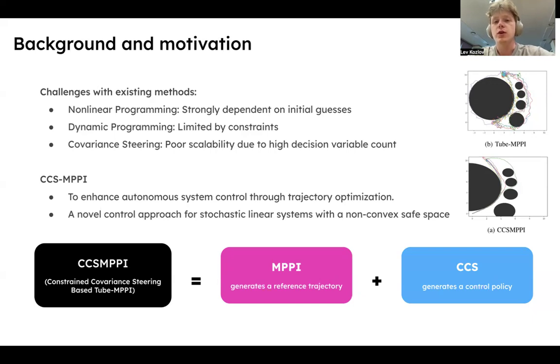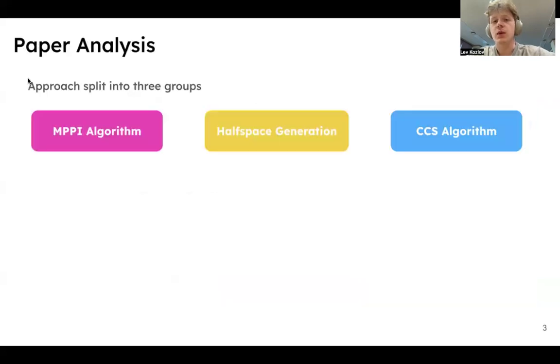And the paper we chose for the project provides a novel control approach for stochastic linear systems with a non-convex safe space. It leverages both the good points of MPPI and CCS. MPPI is used to generate a reference trajectory. CCS generates a control policy satisfying the safety constraints, and where naive MPPI may lack the robustness and safety due to incorrect tuning, the CCS procedure makes this process less time consuming. Let's go to paper and code analysis.